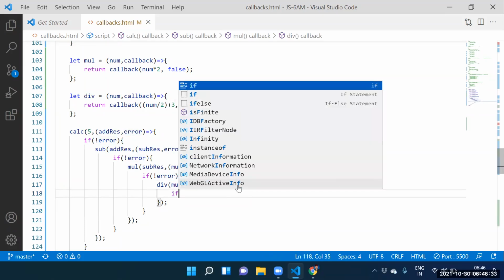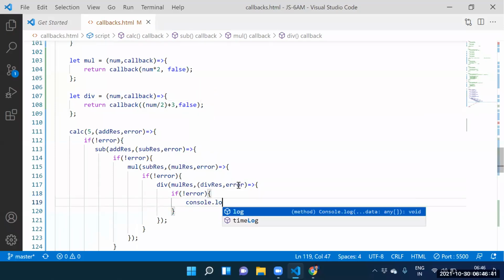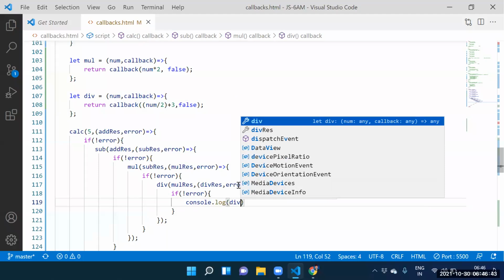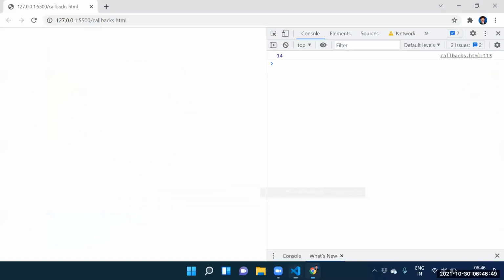How to print it here? If of not error. See this one here. Console dot log of what you wanted, division result. What is the division result there? Guys, the result is 10. 10, yes?